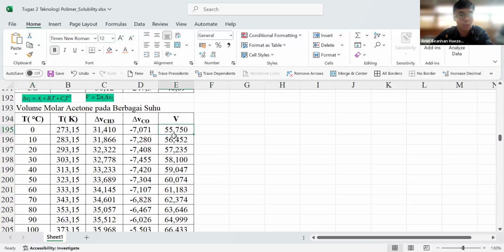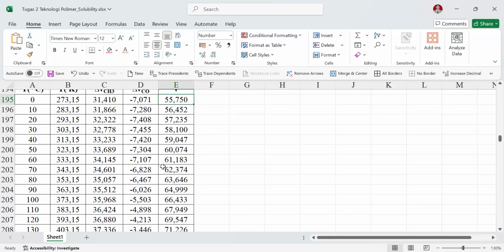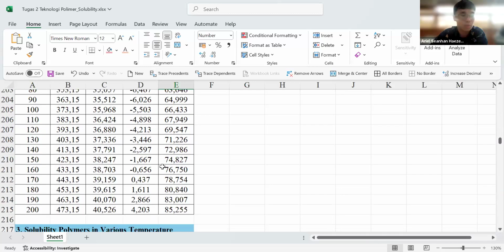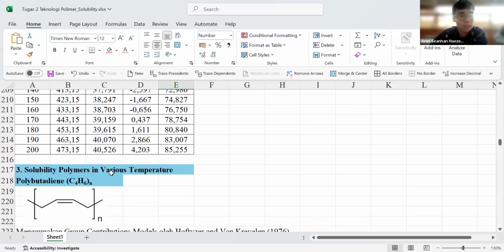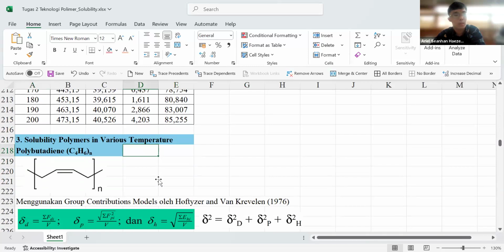After we get the molar volumes of the polymers and solvents at the first temperature, we can get the solubility parameters.